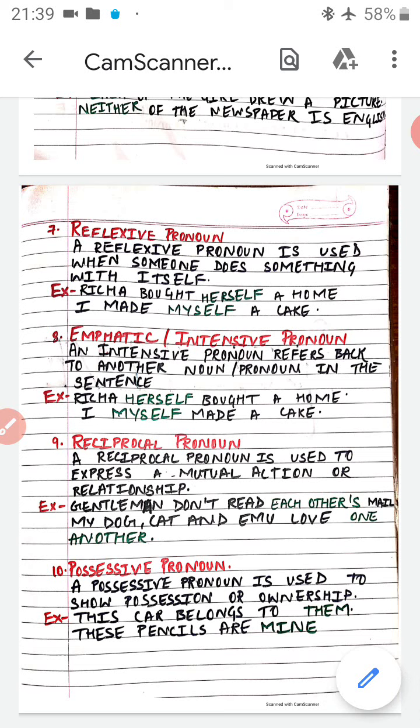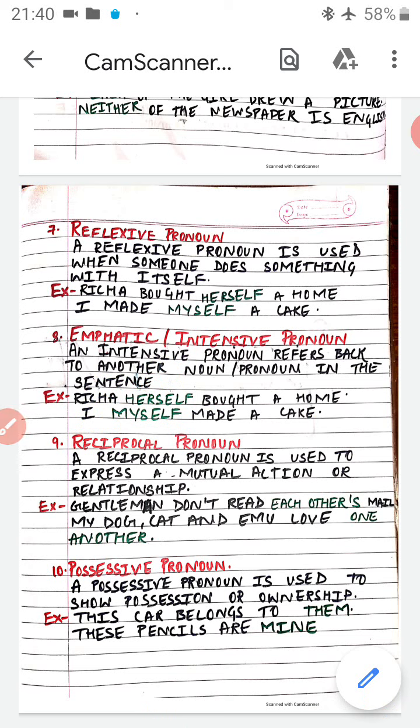Richa herself bought a home. So the intensity changes to Richa. Like here you can see, Richa bought herself a home. Here the main focus of the sentence is a home. But here the emphasis changes from home to Richa. Richa herself bought a home. I myself made a cake. I myself. The emphasis is changed from home to Richa and from cake to I. Understood everyone?